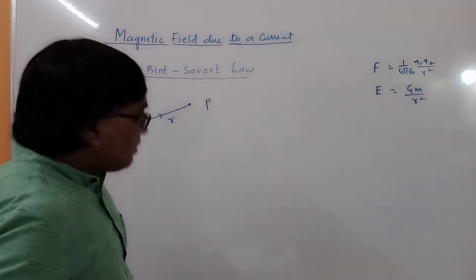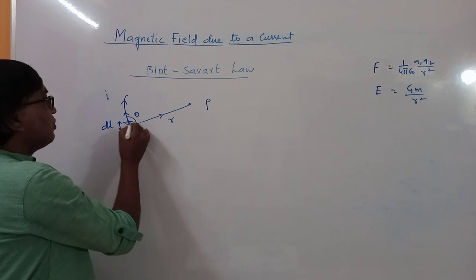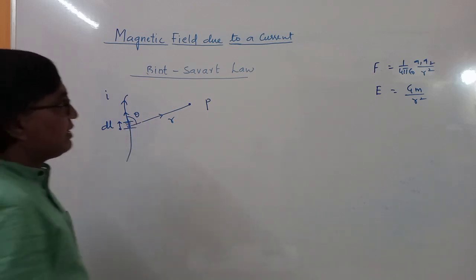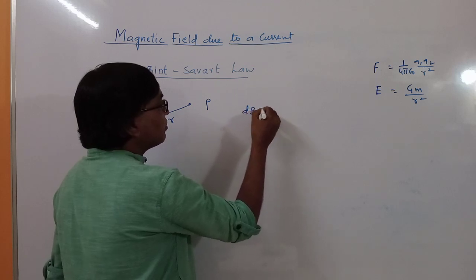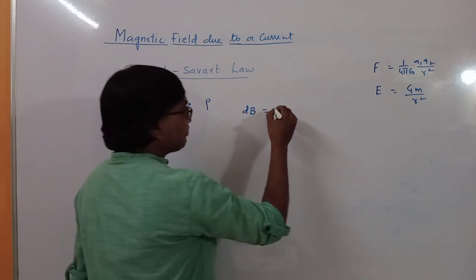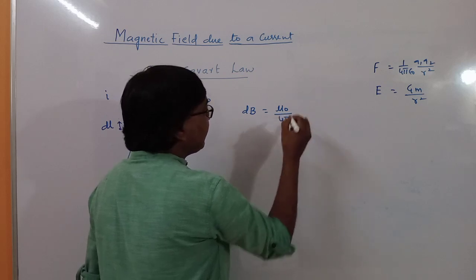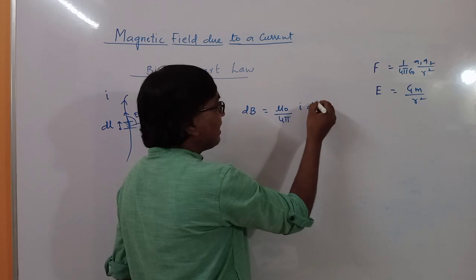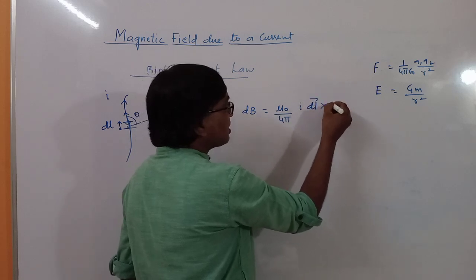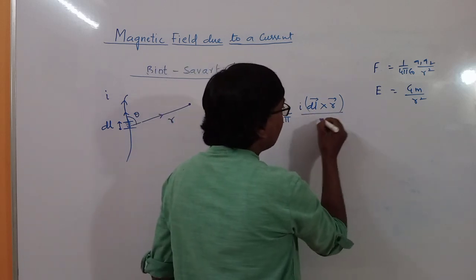So the magnetic field due to this small element, dB, a very small field, is given by mu naught by 4 pi, which is a constant, into I dl cross R upon R cube.